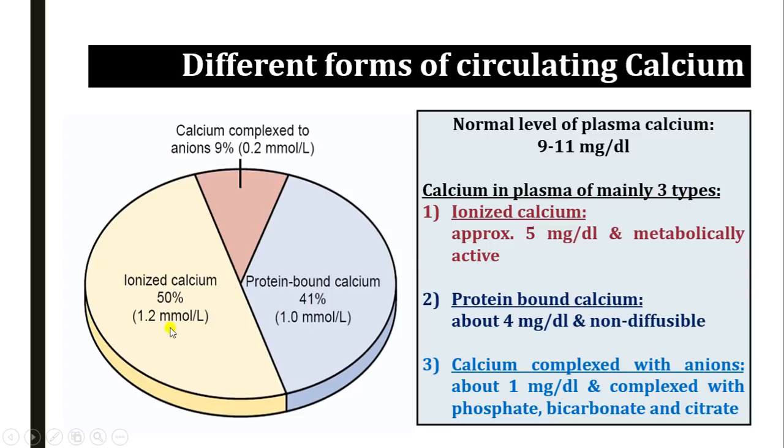50% is ionized calcium, that is approximately 5 milligram per deciliter, and it is the most metabolically active form of calcium. The 40%, approximately 4 milligram per deciliter, is bound with protein, particularly albumin, and it is non-diffusible. It does not have any active metabolic role. The calcium that is complexed with anions is approximately 10%, so 1 milligram per deciliter, and it is complexed with anions like phosphates, bicarbonate, and citrate.